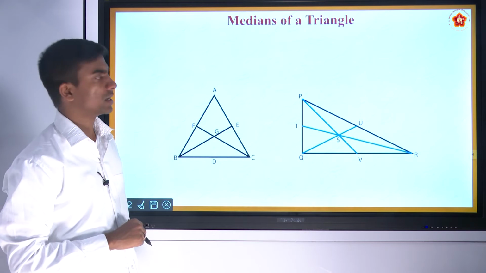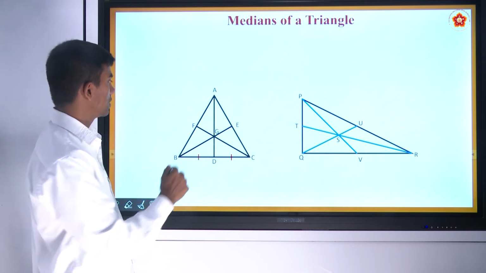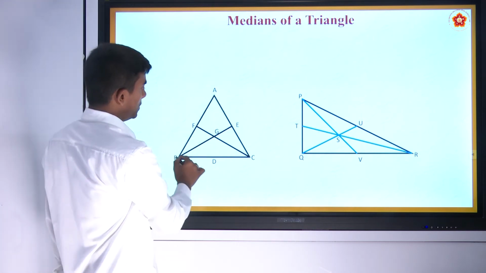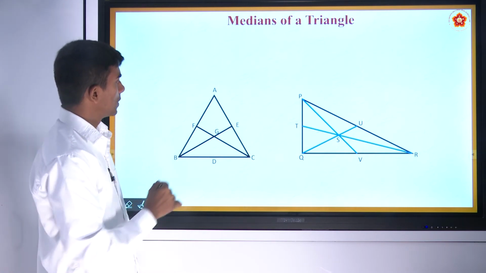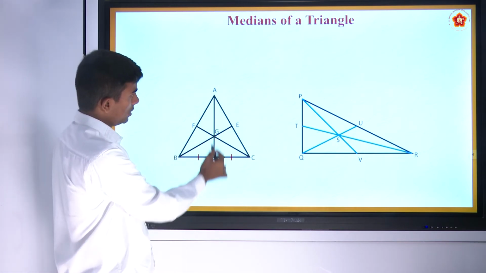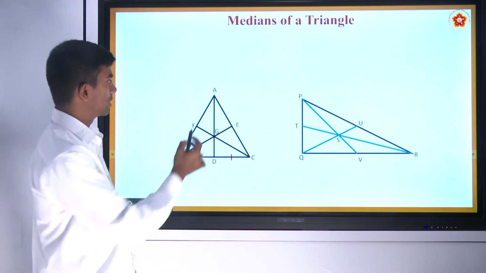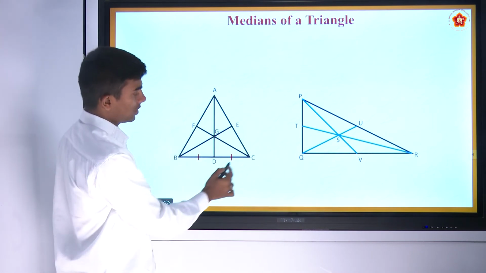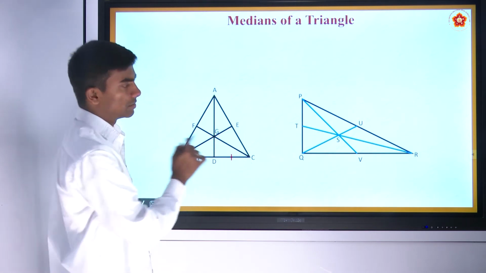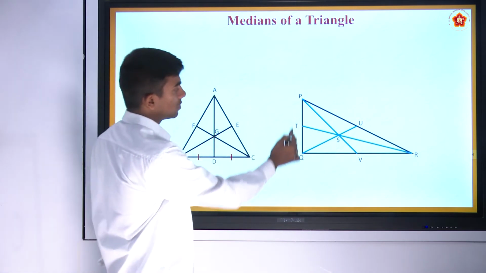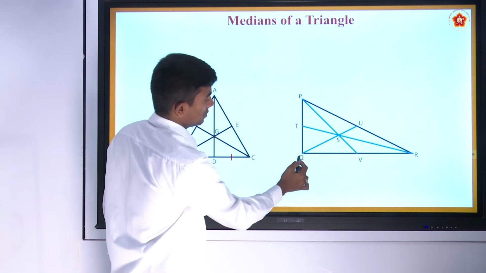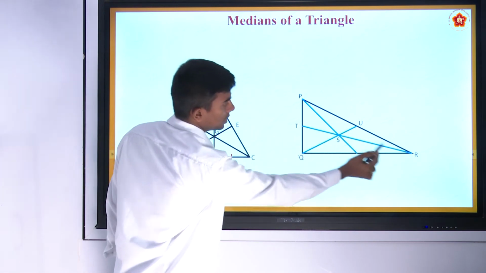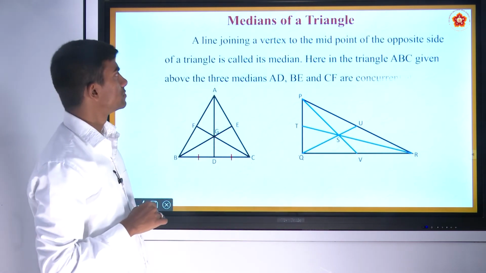Next, medians of a triangle. Here in triangle ABC, the line AD is the median for triangle ABC. Similarly, BE and CF for the triangle ABC. In triangle PQR, PV, QU, TR are the medians.